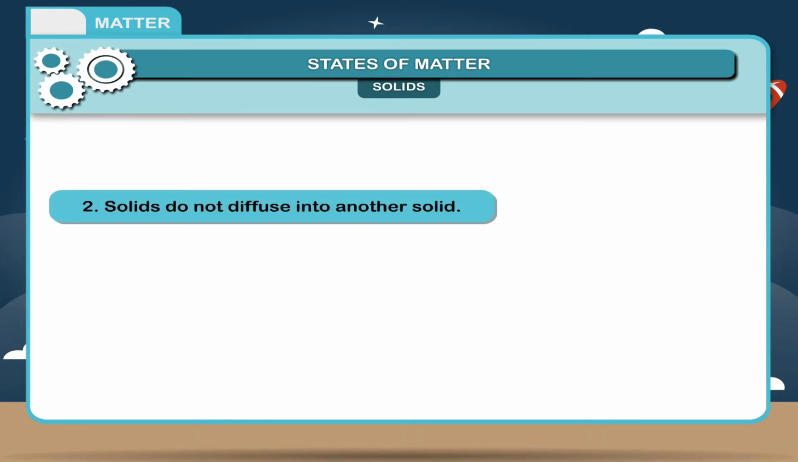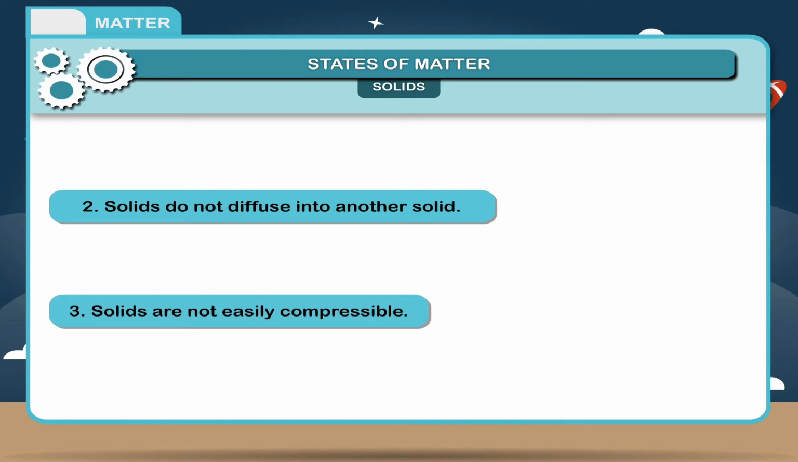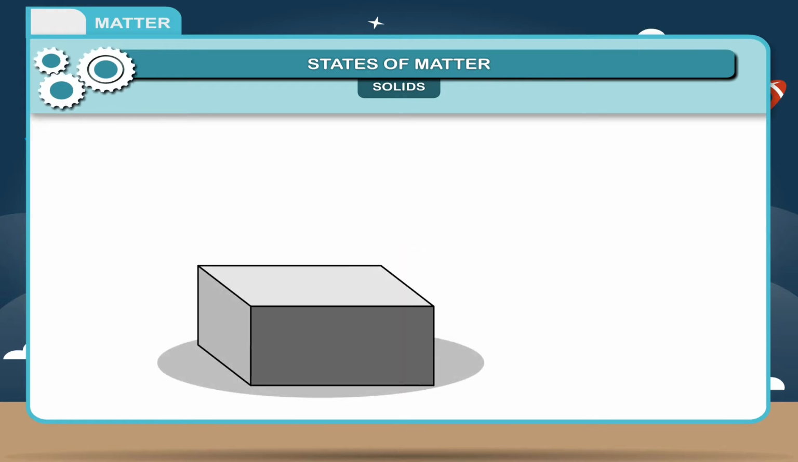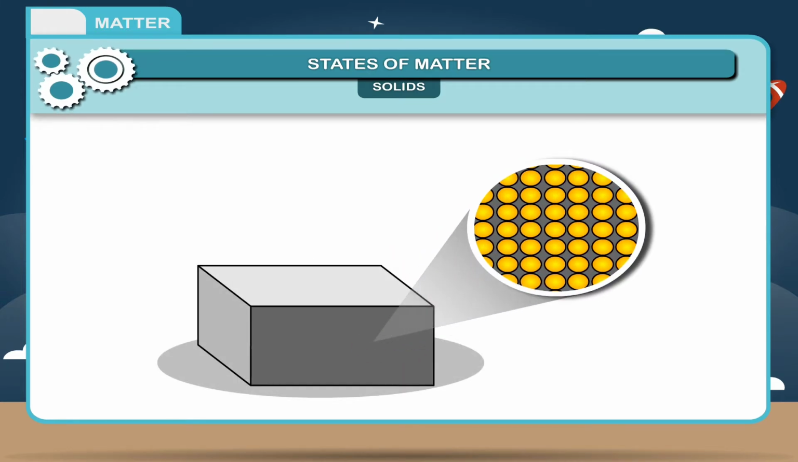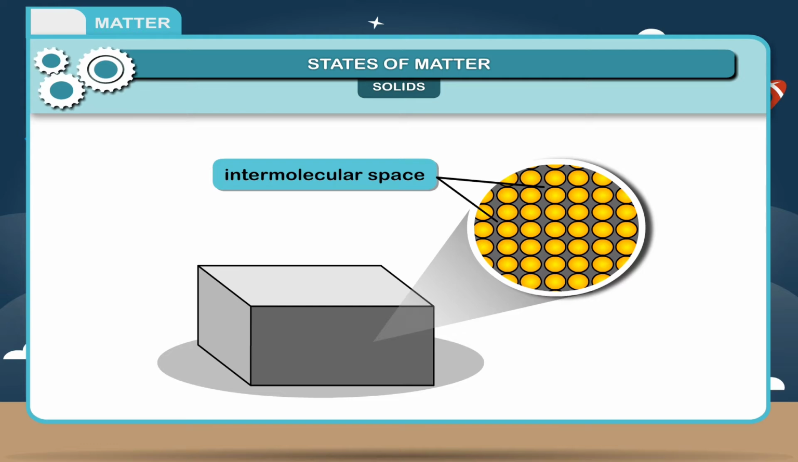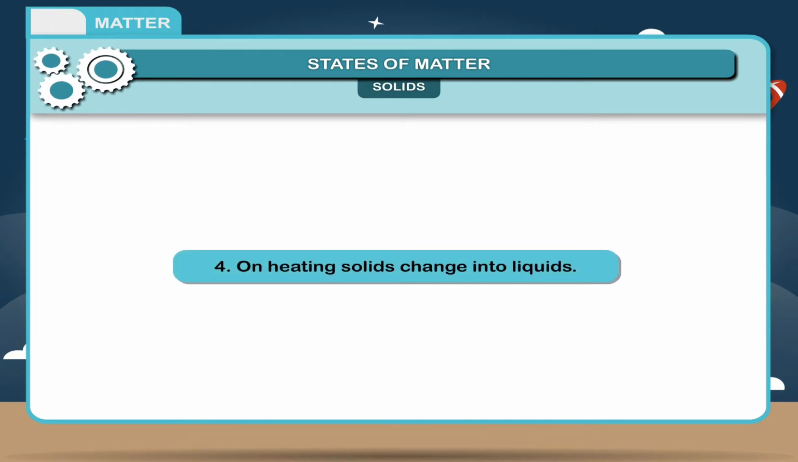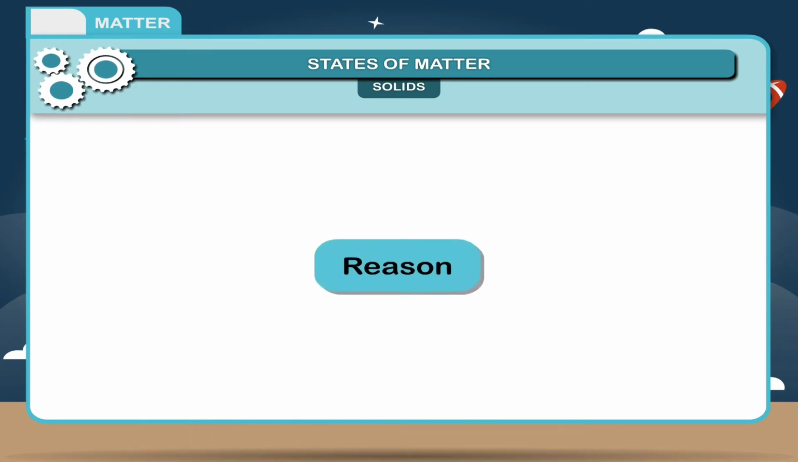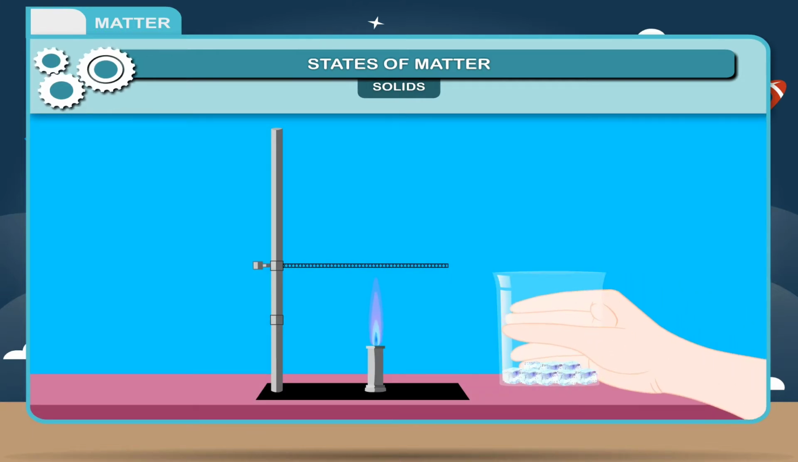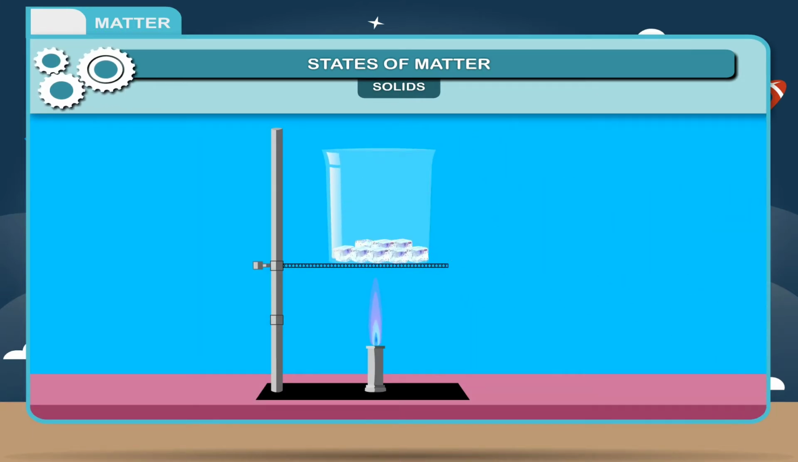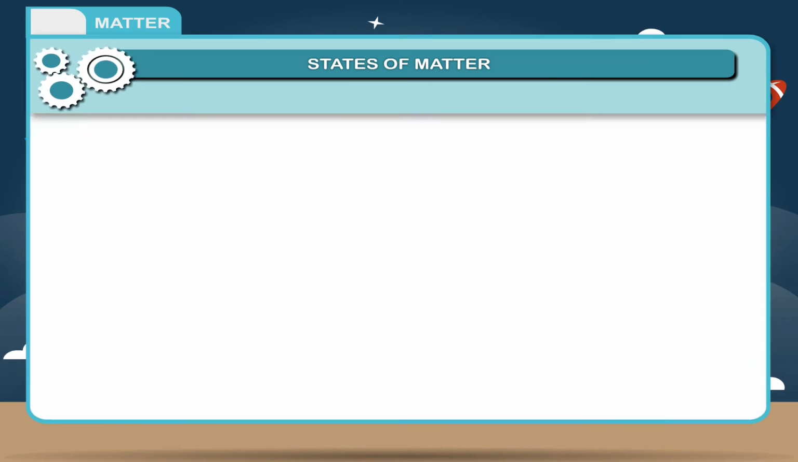2. Solids do not diffuse into another solid. 3. Solids are not easily compressible. Reason: in solids, molecules are very closely packed and intermolecular space are very less, so they cannot be reduced further. 4. On heating, solids change into liquids. Reason: heat provides energy to molecules to overcome the intermolecular force of attractions for changing the solids into liquids.